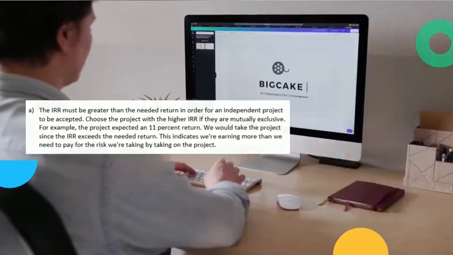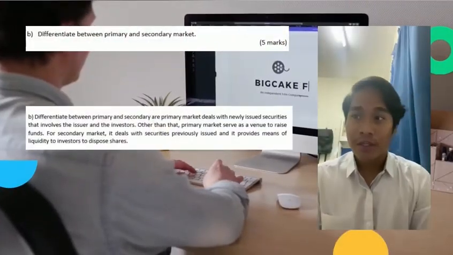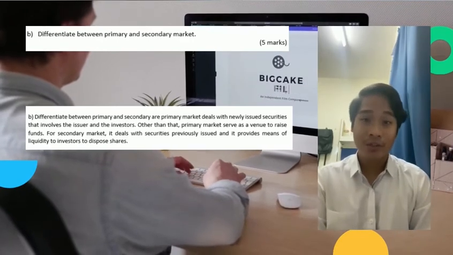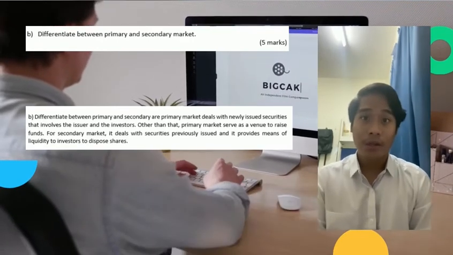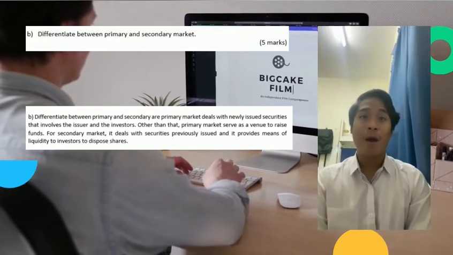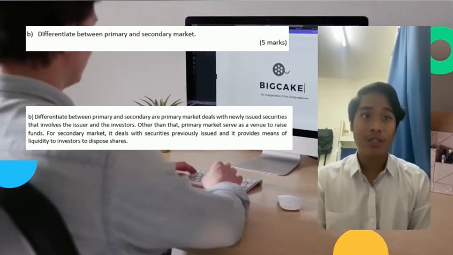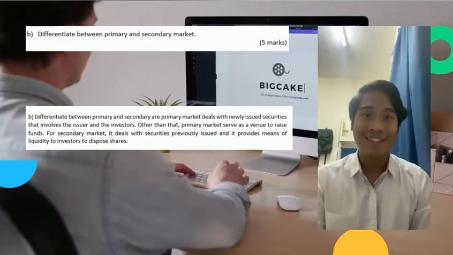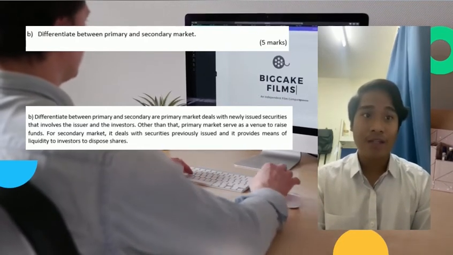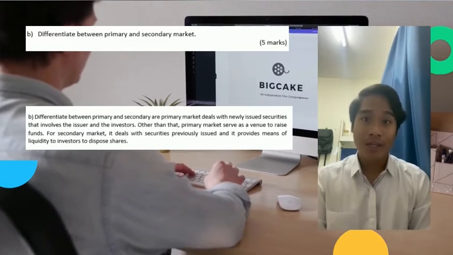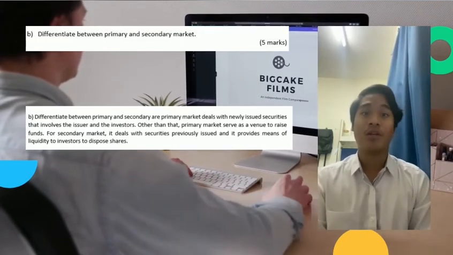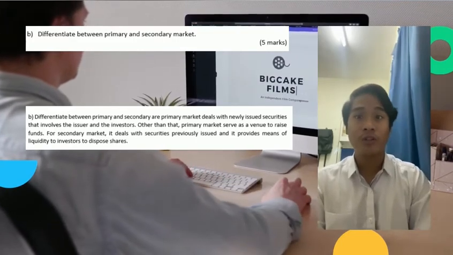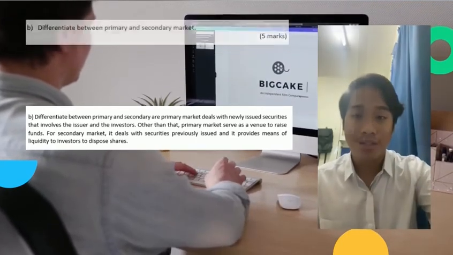Question 2b. Differentiate between primary and secondary market. The answer for this question is: primary market deals with newly issued securities that involve the issuer and the investors. Other than that, primary market serves as a venue to raise funds. For secondary market, it deals with securities previously issued and it provides a means of liquidity to investors to dispose of shares.